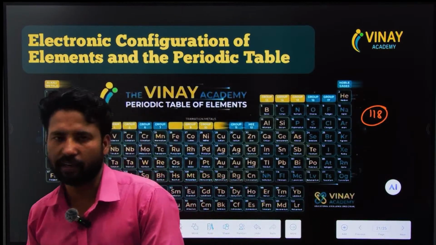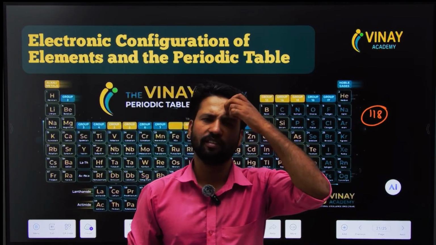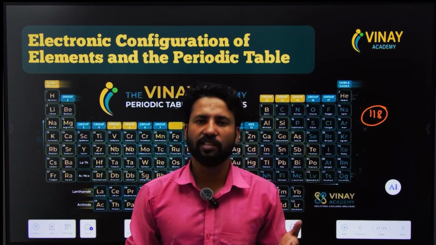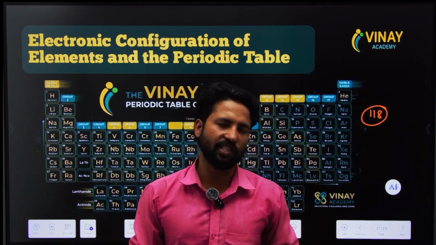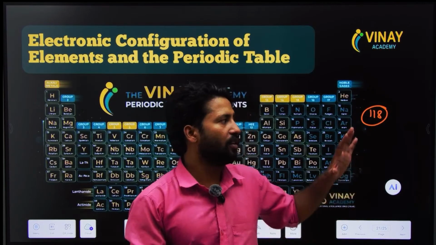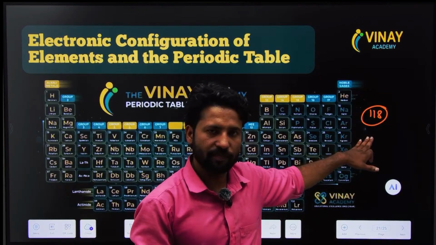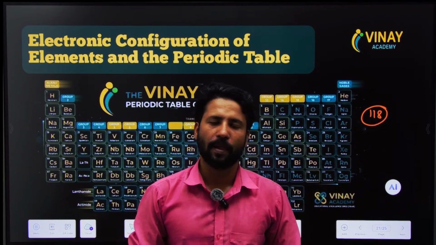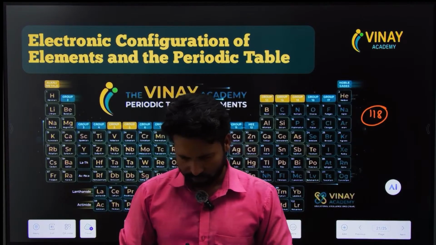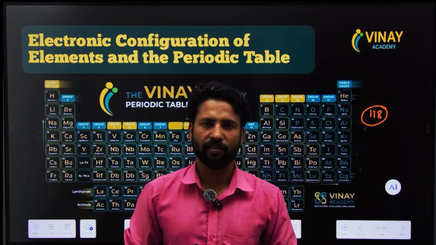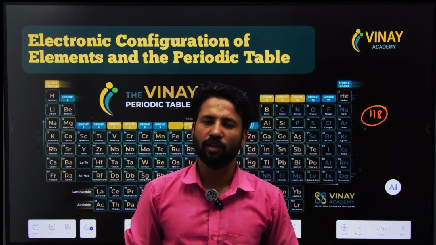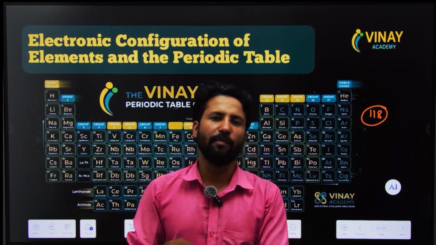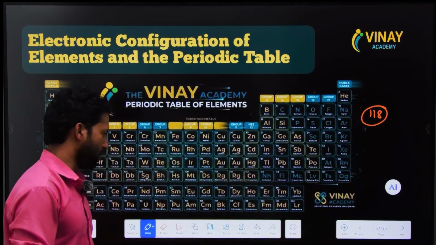When the periodic table is updated by IUPAC, the body which always updates chemistry, physics, whatever the units, when changes take place, IUPAC takes the decision. Right now there are only 118 elements, but it could be 125 elements because every year a scientist discovers a new element. You can also be that scientist. You can also be a Nobel Prize winner if you discover an element. That particular element will fall into the periodic table.